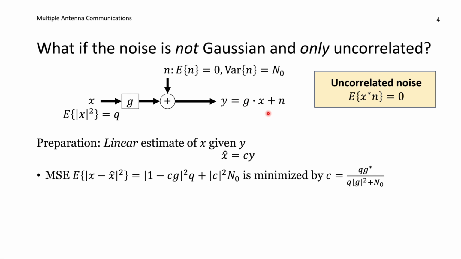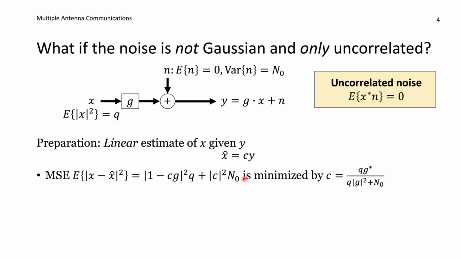Then there will be a noise term, n multiplied with c, which is showing up here. And if we compute the expectation with respect to that one, with absolute value square, we get the absolute value square of c, the constant, multiplied with n naught, which is the variance that we know about here. Finally, when computing something like this, there are two sources of randomness. There is x and n inside of it, and there will be several cross terms containing x conjugate times n and n conjugate times x, and these terms will be equal to 0 due to this assumption of them being uncorrelated. So that's why we only have these two different terms.